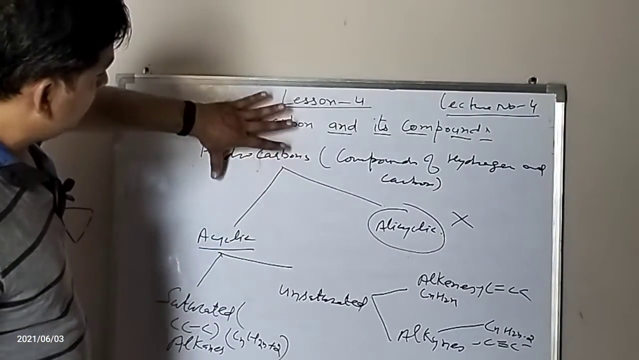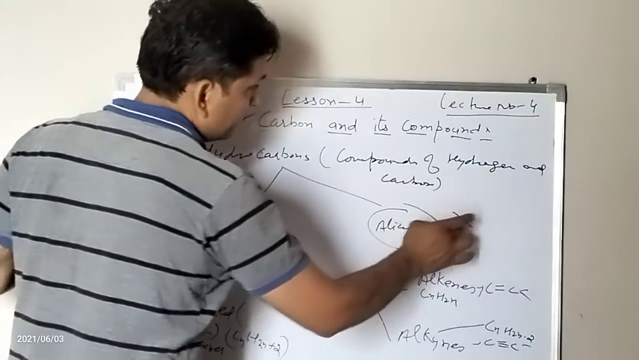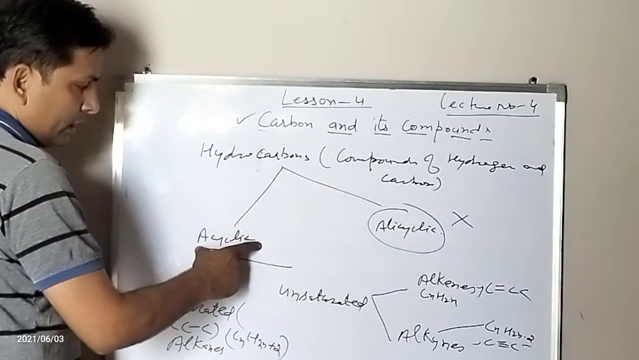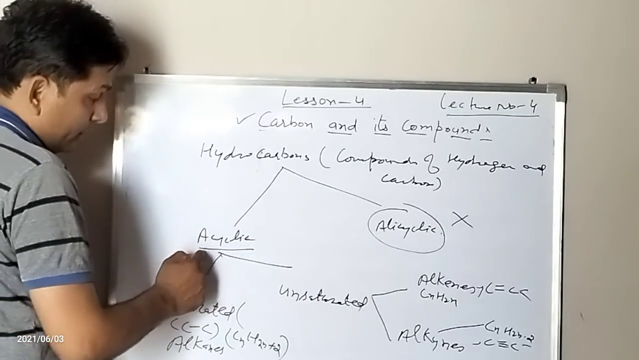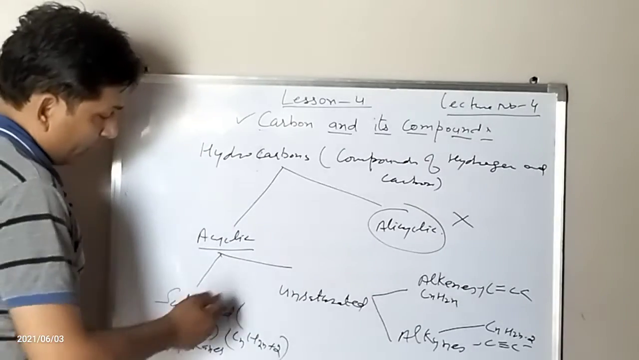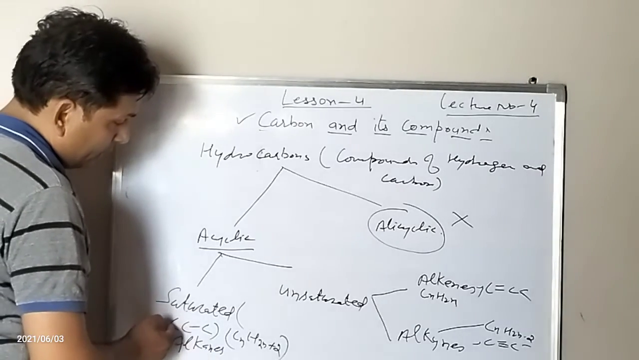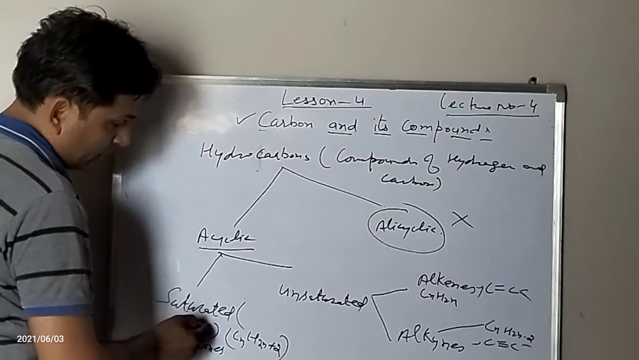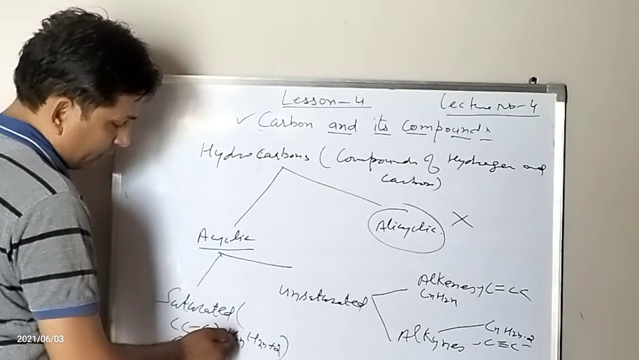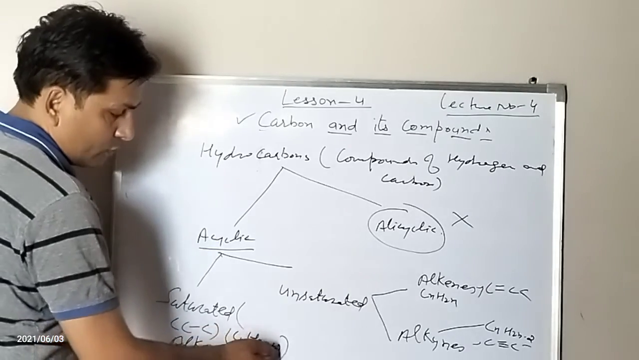Today we started with the hydrocarbons. Hydrocarbons are of two types, acyclic and alicyclic. Alicyclic are not in our syllabus, therefore we are going to study only acyclic hydrocarbons. These are of two types, saturated and unsaturated. Saturated means the carbons have single bonds in them. Such carbon compounds are called saturated hydrocarbons. The general formula for saturated hydrocarbons is CnH2n+2.